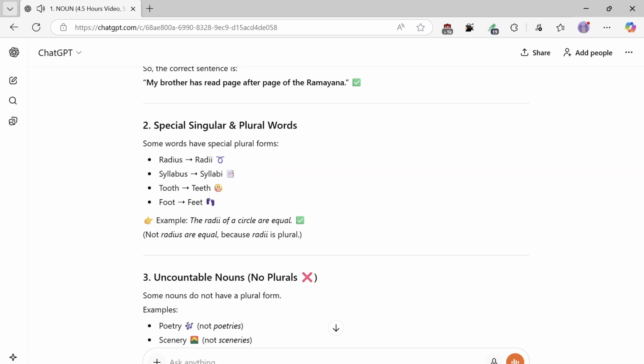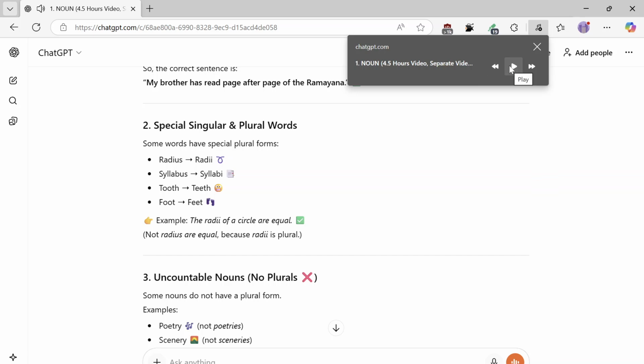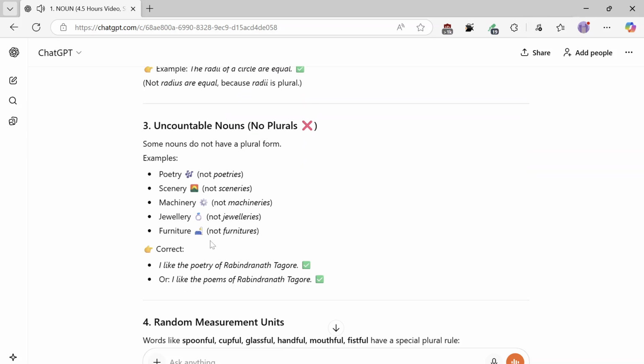Number 3, uncountable nouns, no plurals. Some nouns do not have a plural form. Examples: poetry, not poetries. Scenery, not sceneries. Machinery, not machineries. Jewelry, not jewelries. Furniture, not furnitures. Correct: I like the poetry of Rabindranath Tagore. Or, I like the poems of Rabindranath Tagore.